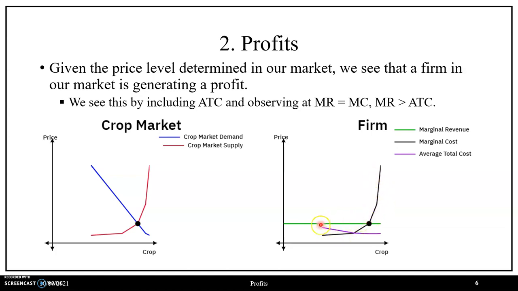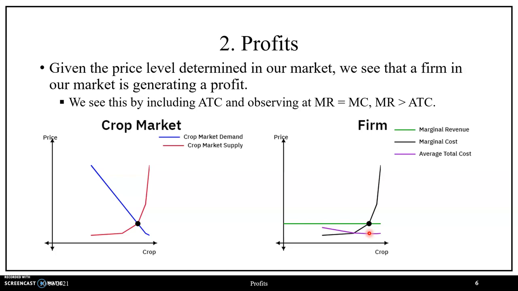The only thing different here now is that we incorporated our average total cost curve, which is U-shaped, in that it's downward sloping when average fixed cost is dominant, and it is upward sloping when average variable cost is dominant. Incorporating this, we can then see if the firm is generating a profit, breaking even, or incurring a loss. We're at our profit maximizing bundle of marginal revenue equal to marginal cost. We see that marginal revenue, which is equal to price, is strictly greater than average total cost, where recall that total profits can be calculated as the difference between price and average total cost scaled by total quantity.